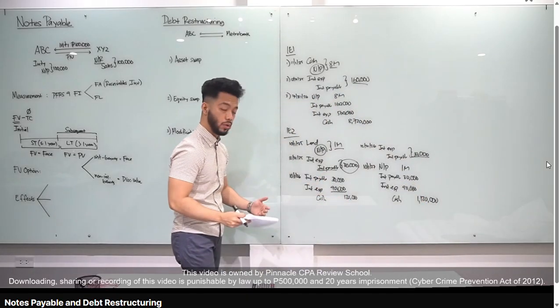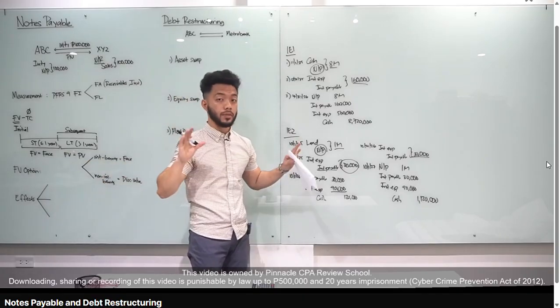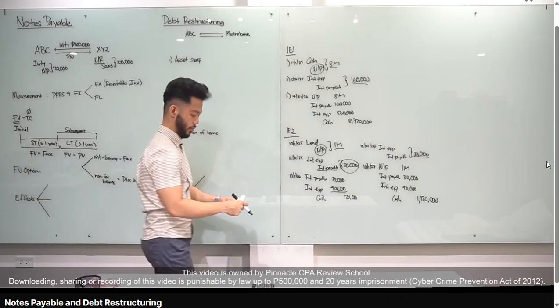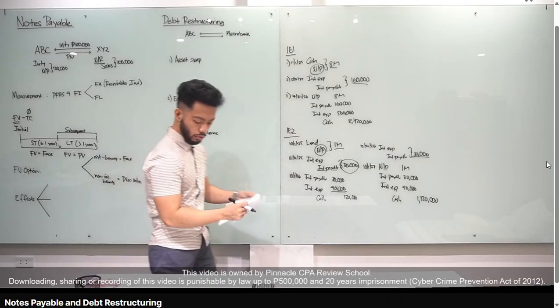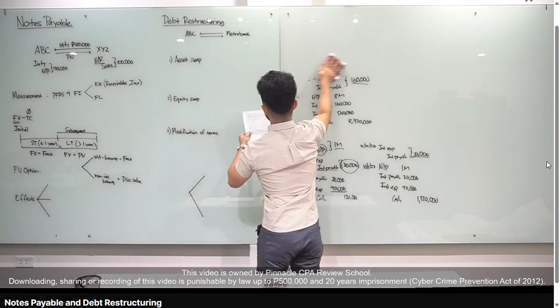For illustrative example number 2, kailangan mo lang ma-realize dito, if it's interest-bearing, the fair value is just equal to face value, hindi natin kailangan mag-discount. Alright? So, ayan. Don't forget then, every December 31, we have to record accrued interest. Okay? Let's go to illustrative example number 3. This one, for number 3, erase natin class. This is about non-interest bearing.